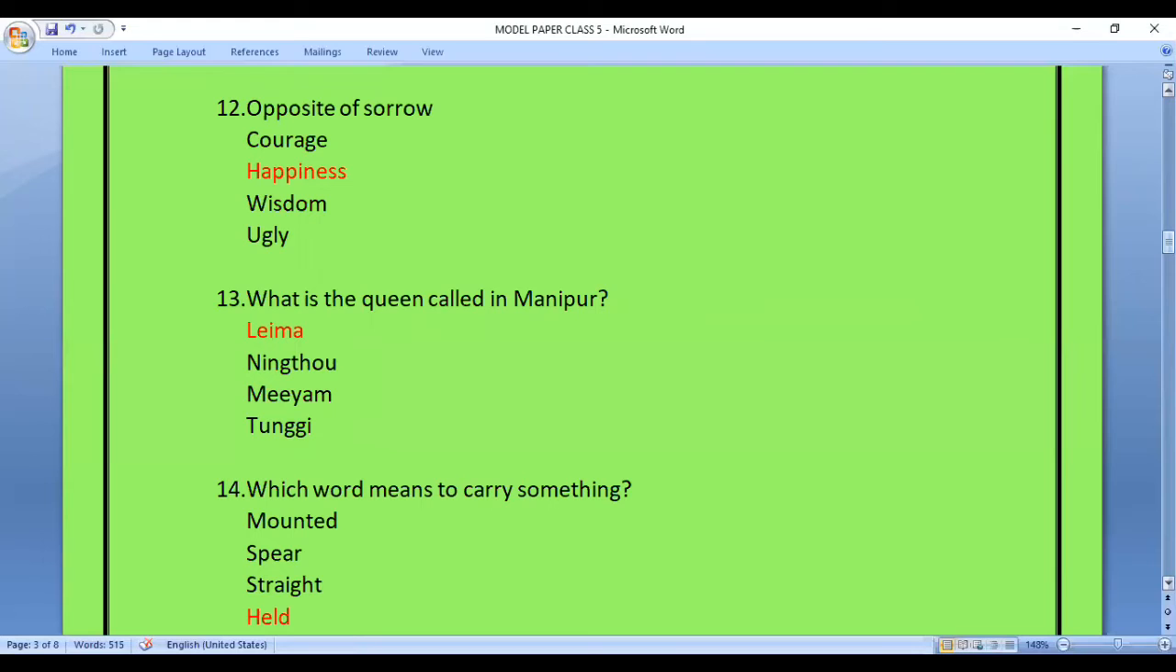Question 13. What is the queen called in Manipur? In this question, we have been asked to answer what a queen is called by the people in Manipur. And hence the answer is Laima, from the options Laima, Ningtao, Miyam or Tungi.